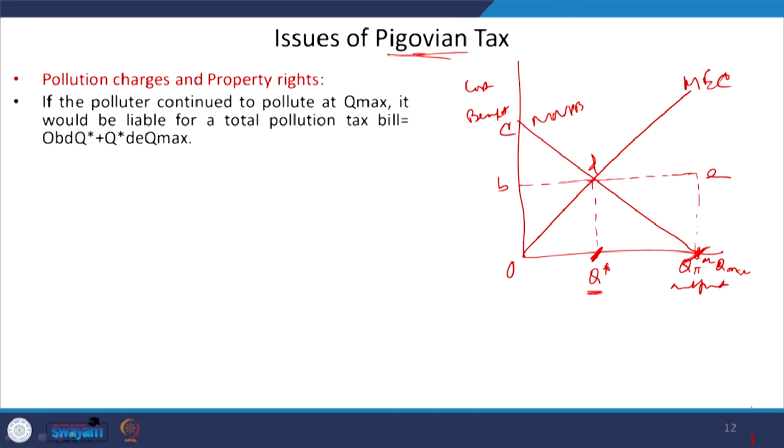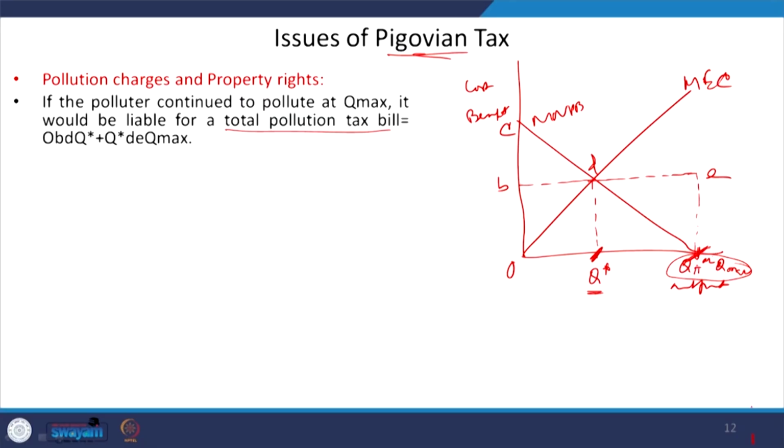So, when the firm or the polluting agency is polluting at the Q max or Q pi point, how much would the total pollution tax be? Because the firm is producing at this point, it is producing not only the output, but also the externality or pollution itself.